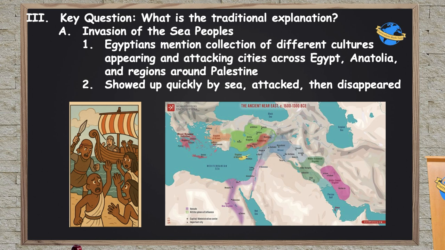Most of the evidence for this theory comes from some writings left behind by the ancient Egyptians in the New Kingdom, who reference these Sea Peoples that showed up and started attacking. There are also some letters from over here in the Hittite Empire and other regions that reference these, quote, sea peoples showing up and attacking. However, it's unclear if those letters are from the exact same time period, or if they're referencing the same people, and so that makes it a little bit dodgy.